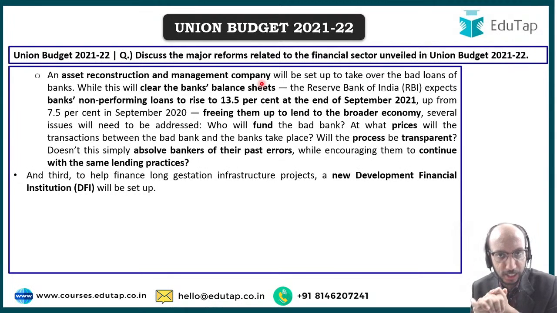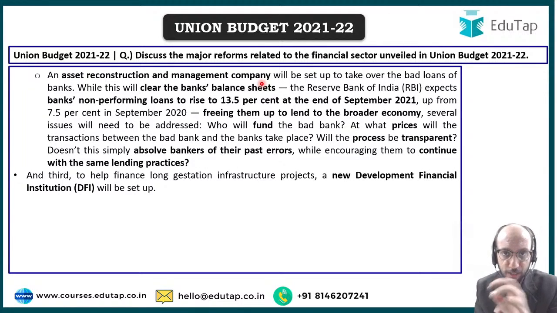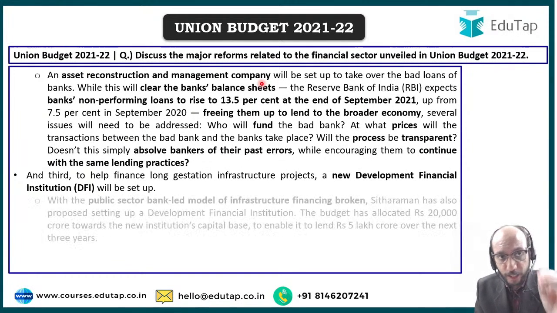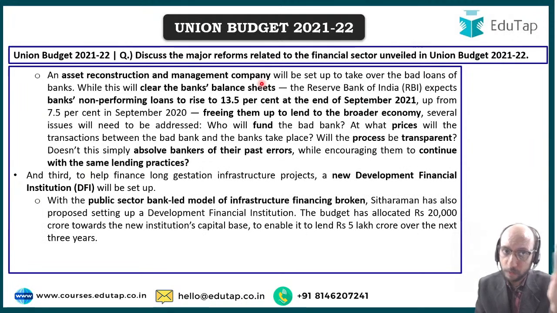That is something that is very clear, right? Government knows that we need an alternative mechanism, and the alternative mechanism that government has proposed is establishing a development financial institution. Right? So I have told to you that public sector bank led model of infrastructure financing is broken.